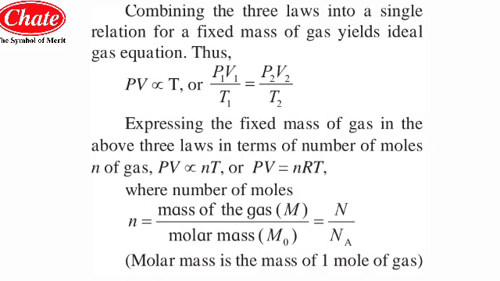Expressing the fixed mass of gas in the above three laws in terms of the number of moles n of gas, we get PV is directly proportional to n into T, or PV is equal to nRT, where the number of moles may be given as n is equal to mass of gas upon molar mass, that is m upon M0, where m is the mass of gas and M0 is the molar mass, which may be further given as N upon Na. The molar mass is the mass of 1 mole of gas.